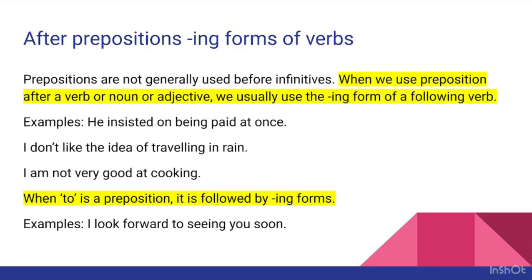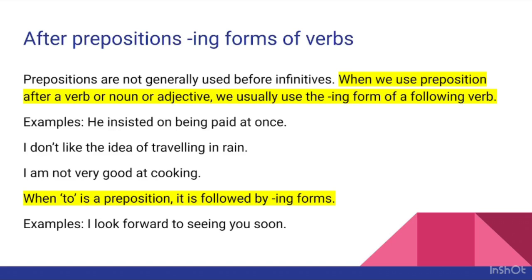Okay. Now, after prepositions, ing forms of verbs are used. Prepositions are not generally used before infinitives. What kind of words are infinitives? Like the present form of any verb, like to see, to look, to go, to come.